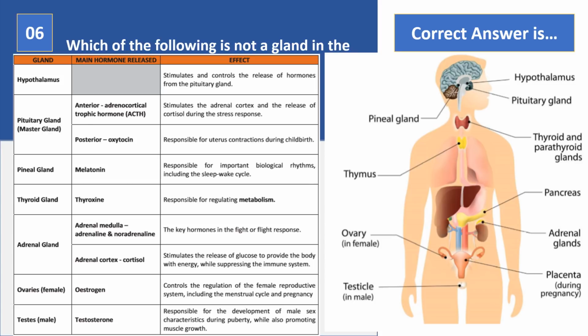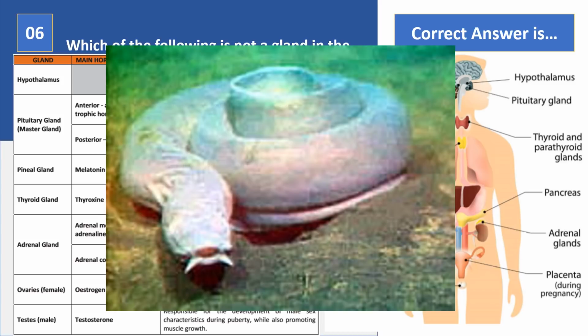So in terms of questions in this area, think about questions asking you to outline a gland from the endocrine system and its function, perhaps a larger 6-mark question on describing the functions of the endocrine system. And in that kind of question, think carefully about the kind of glands that you're going to refer to in your answer. Just an interesting fact here, this is a hagfish. Now a hagfish is a vertebrate species that doesn't have a pineal gland, and it makes it very, very rare.